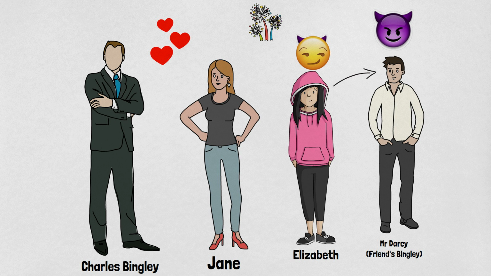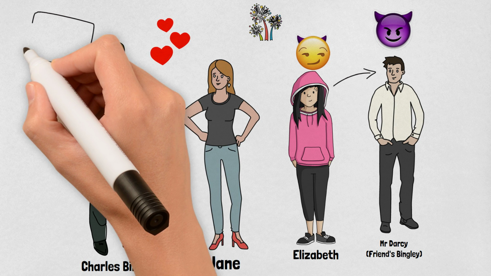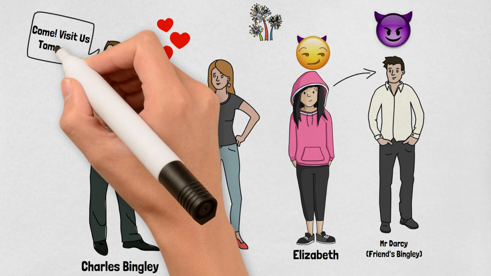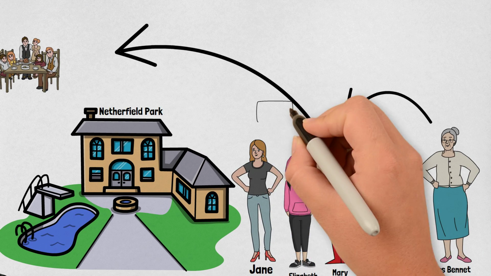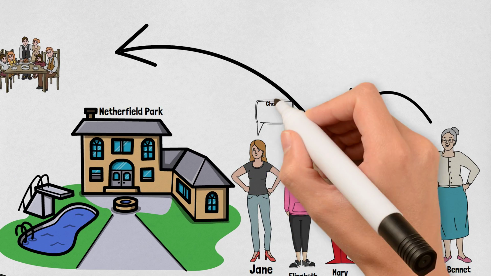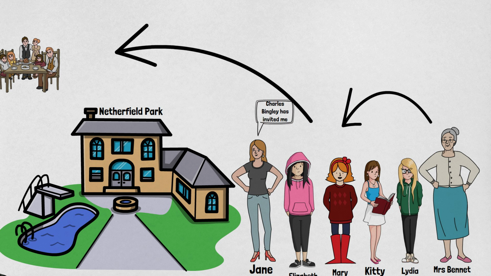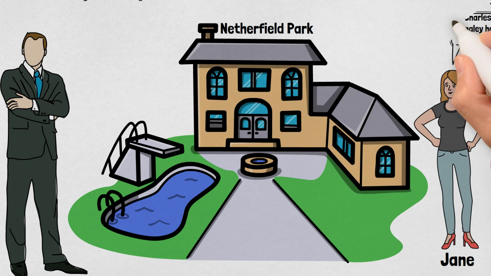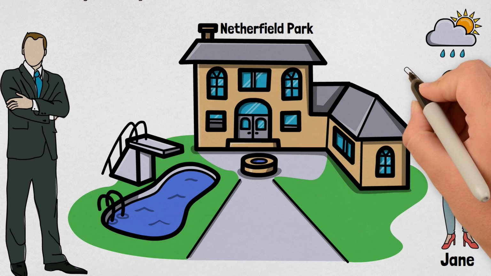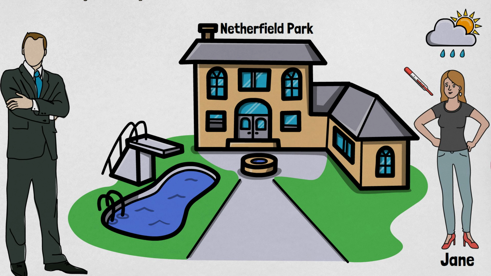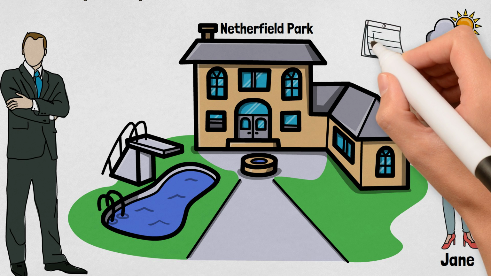On the other hand, we have Bingley and Jane, who are talking to each other. Bingley invites Jane to visit the mansion that he has recently rented. They return home and then Jane tells her mother, Mrs. Bennet, about the invitation of Bingley. On listening to this, Mrs. Bennet joyfully approves it. Now Jane gets ready to go to the house of Bingley, but there comes a heavy rainfall and she gets soaked in the rain. Jane falls ill. She is made to stay at Bingley's mansion for longer days.